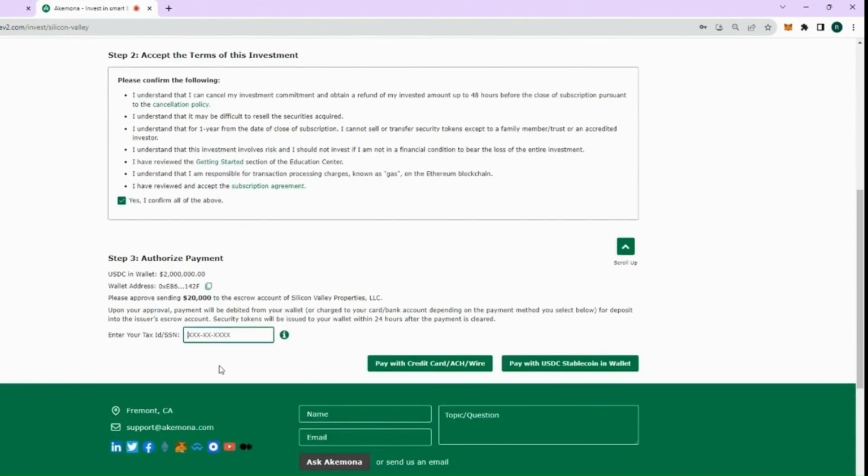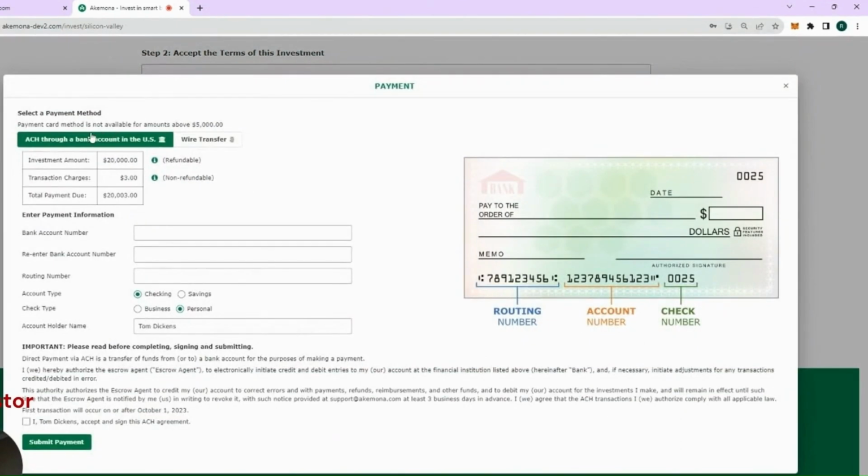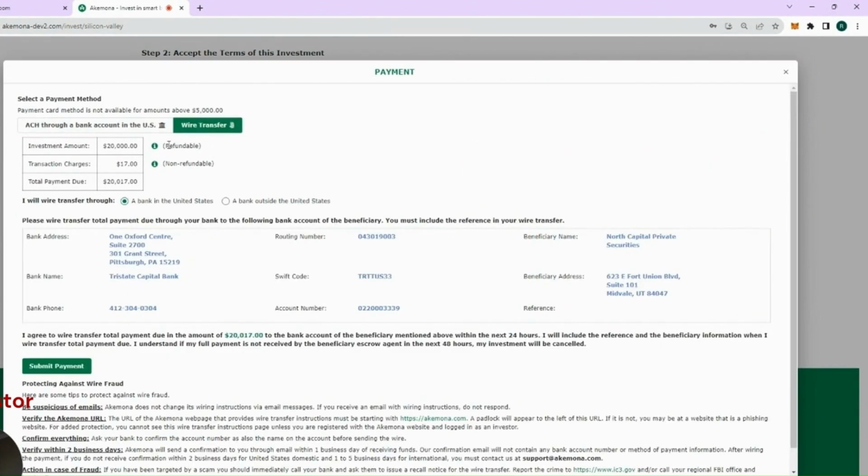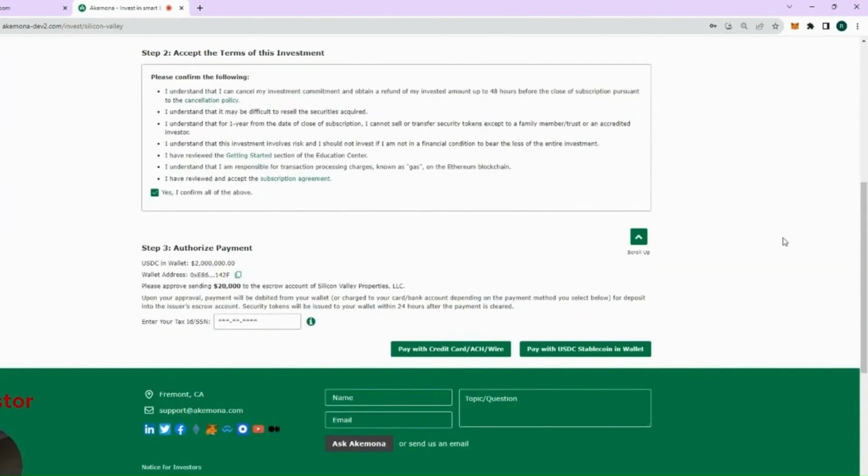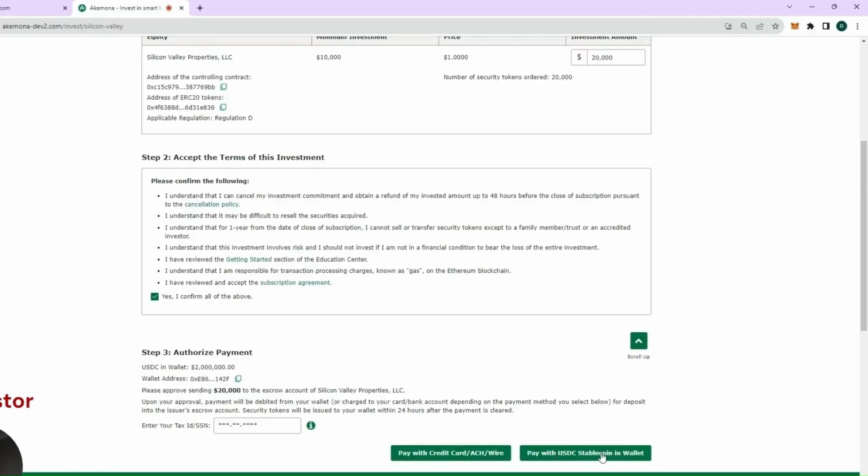For KYC AML, I need to enter my social security number. Now I have to make the payment. I can make payment using a credit card, ACH, or wire transfer. I can also pay using USDC stablecoin. In this case, I cannot use a credit card because the amount is $20,000, so the investor must use ACH or wire transfer. But instead of ACH or wire transfer, we can also pay with USDC.